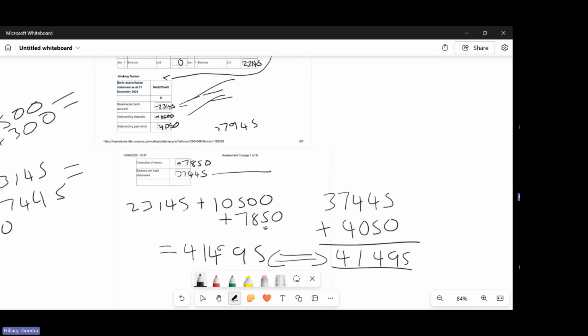So it should always balance. If it doesn't balance, just know that there's something you left out. Do you understand? Yes. If it doesn't balance, then there's an error in the calculations. It's either you made an error or you left out a transaction, because it should always balance. If it doesn't balance, you need to go through everything again and see: did you account for every transaction and did you record the correct amount?